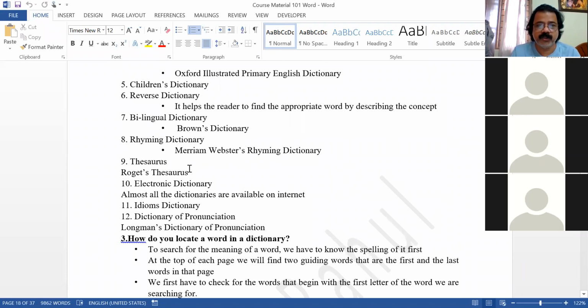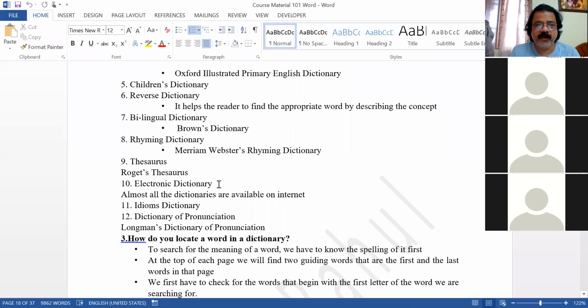Thesaurus, I told you, Roget's thesaurus, in which you find a number of synonyms and antonyms. I showed you this book. I showed you all the different kinds of dictionaries when I was taking this in the first semester.